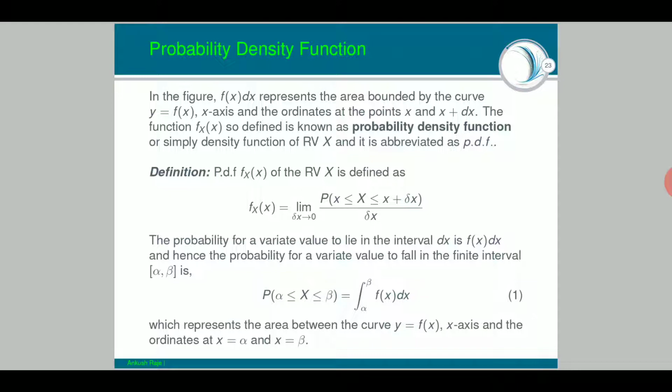So the probability that the continuous random variable capital X falls between alpha and beta is equal to the integration from alpha to beta of f(x) dx, which represents the area. That area should be in bold, italic and colored. Very important. It represents the area between the curve y equals f(x), the x-axis, and the ordinates x equals alpha and x equals beta.